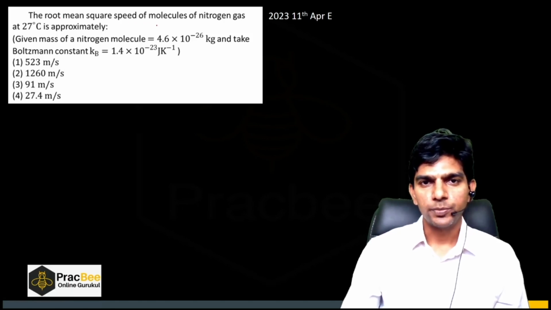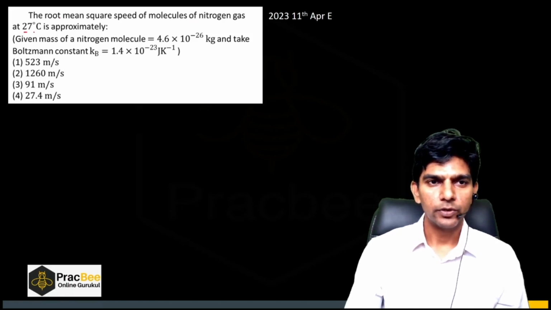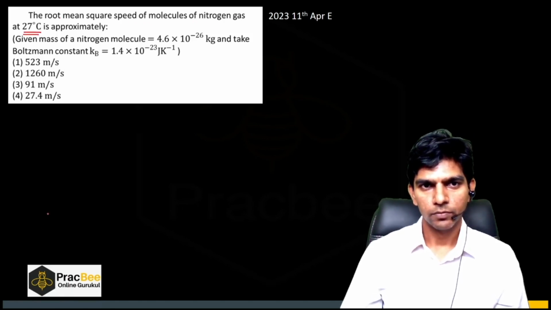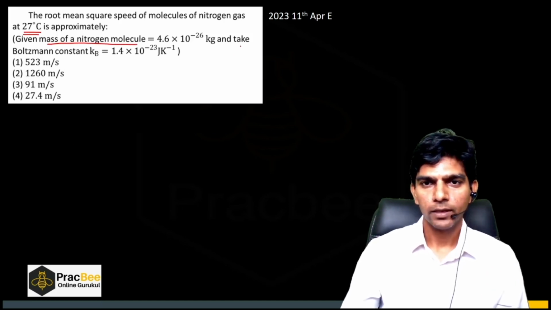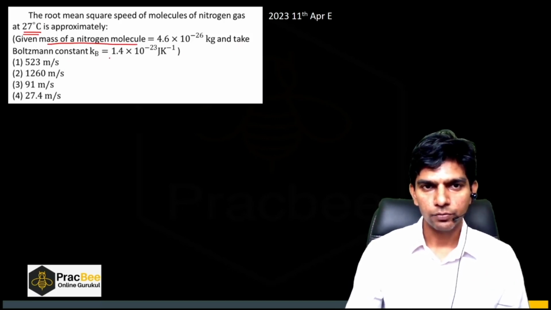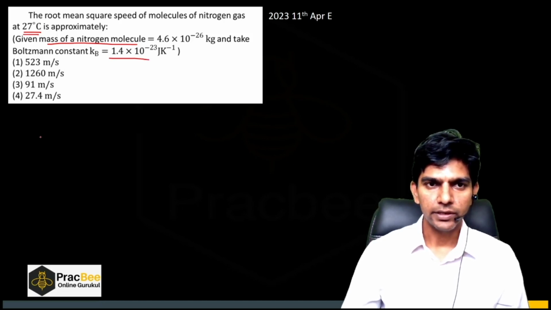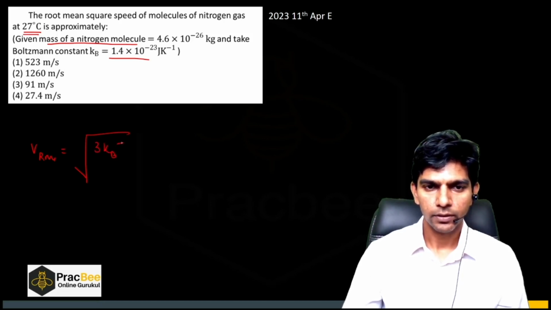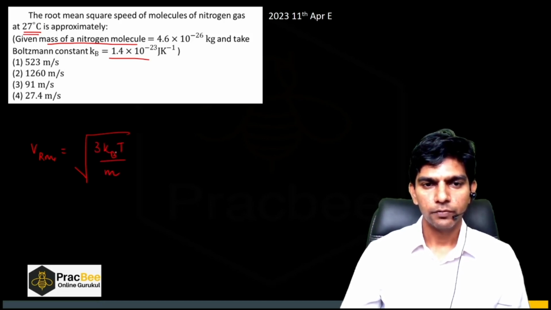The root mean squared speed of a molecule of nitrogen gas at 27 degrees. So we have been given the mass of one nitrogen molecule, and we have been given the value of the Boltzmann constant. So we can use this formula: root of 3 kBT by small m, where kB is the Boltzmann constant.